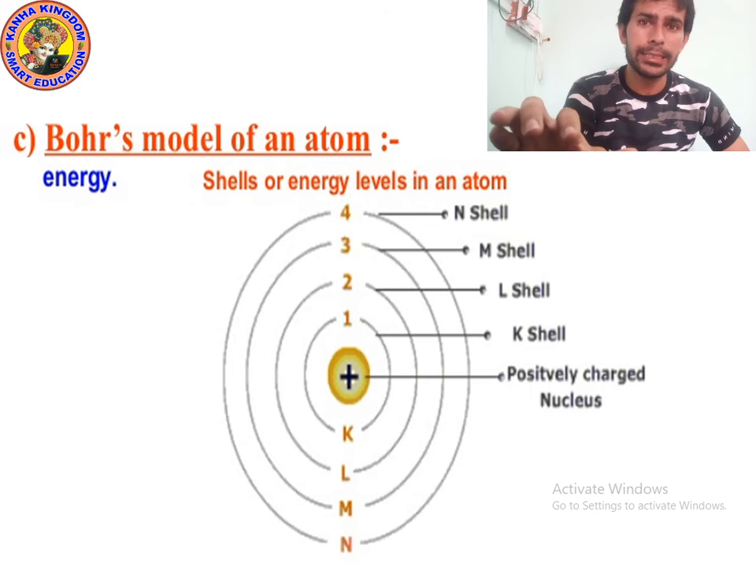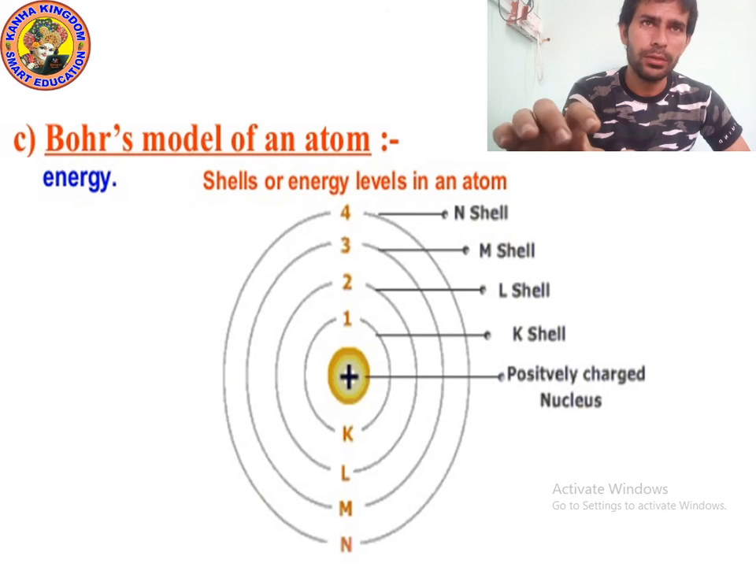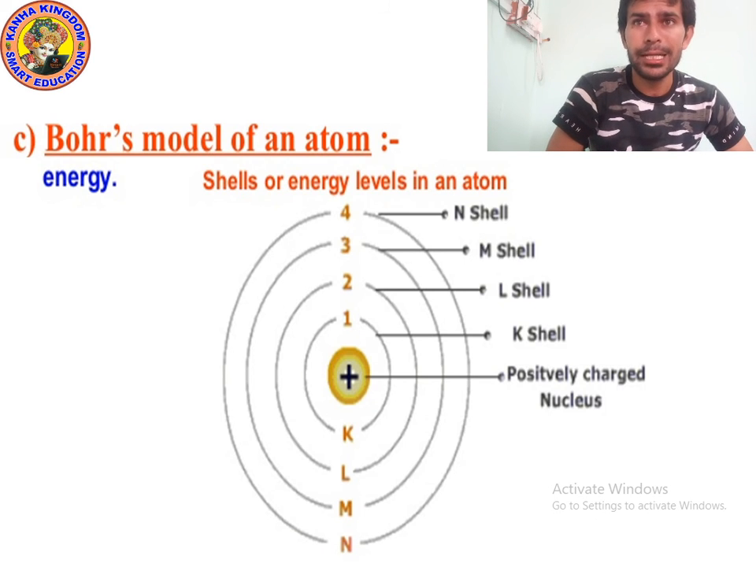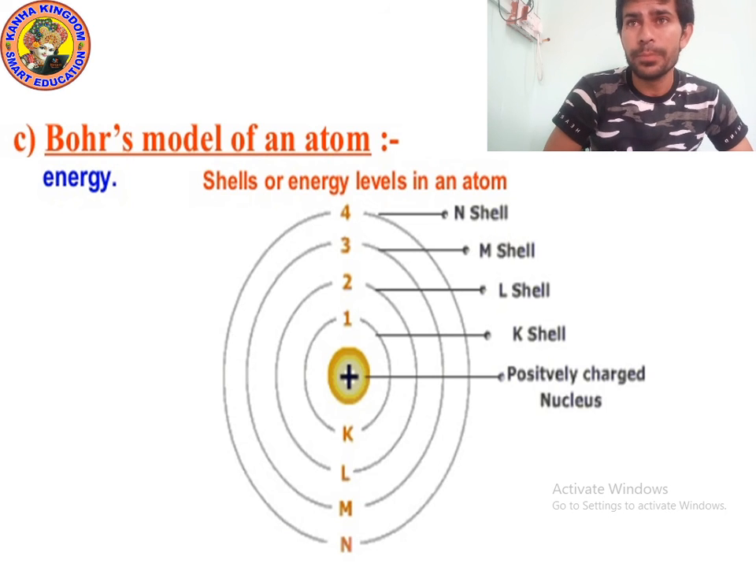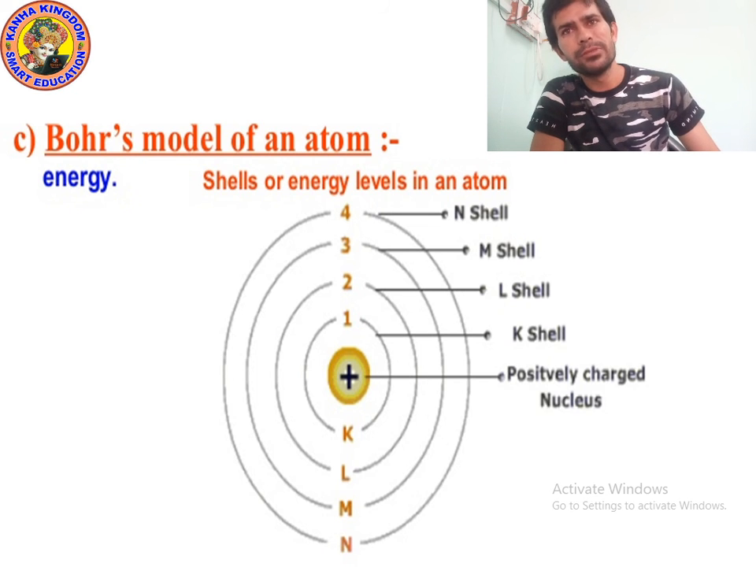So kids, as you can see in the picture, this is the Bohr model of an atom, which is actually the correct model given by Bohr. According to Bohr, an atom has a positively charged nucleus at its center, and most of the mass of the atom is in the nucleus.